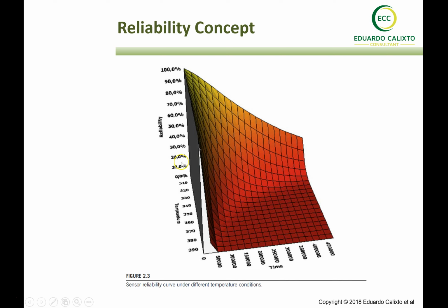considering 310 kelvins. But if you take the same temperature, that is this line, at 50,000 hours, and now start to increase the temperature, we see the reliability decreasing along the time, depending on the level of stress that we have as defined here, until getting to zero. So at 330 kelvins, we expect to have almost between 0 and 10% reliability, as we have here.